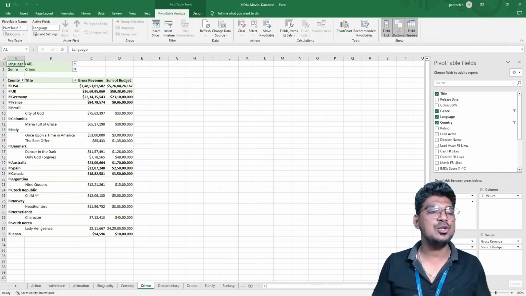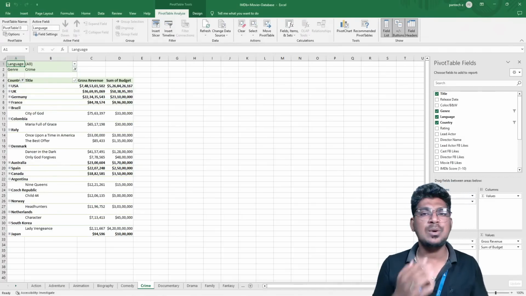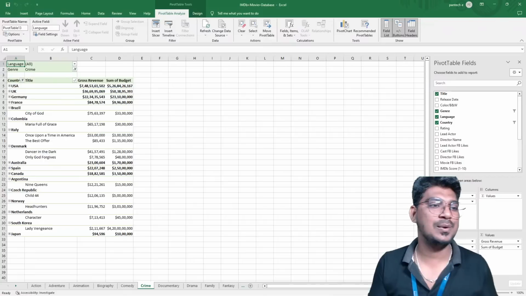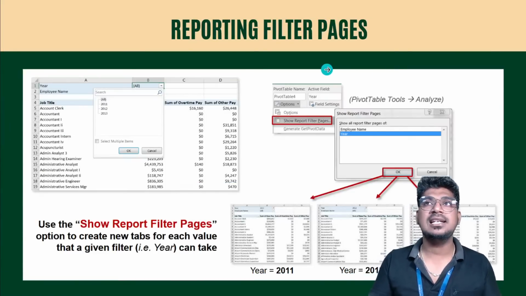Okay, I want to show one particular country or one particular genre. This is a way to filter and show this in a presentable way. Surya, I hope you can understand about this.